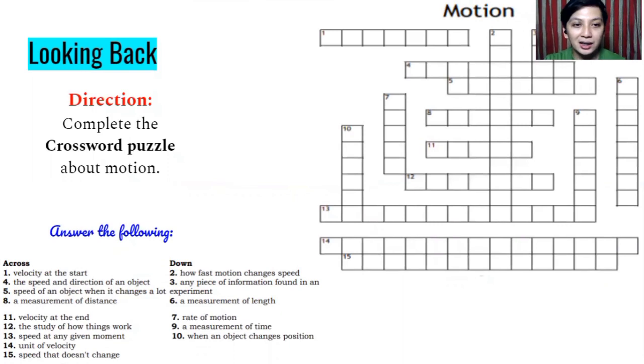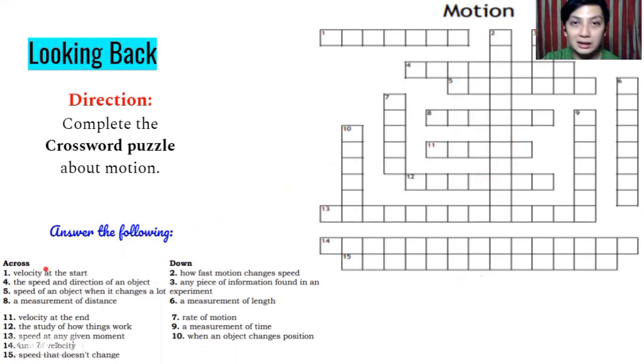So as we look back, all you have to do is to complete the crossword puzzle about motion. Our previous topic is all about motion. So all you have to do is to answer this crossword puzzle by reading the questions or the sentences in our questions below that are located in your module. Tingnan niyo yung module niyo, nandiyan din yun sa Google Classroom. For example, across, ito yung pahigang sagot or yung horizontal boxes. When we are talking about down, those are the answers downward, yung mga pababang sagot. Nagkaintindihan?